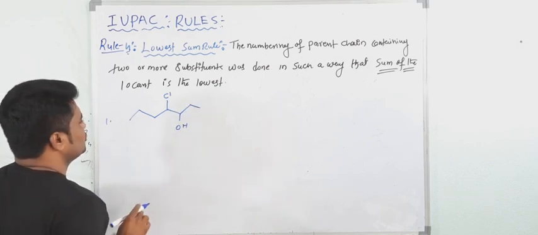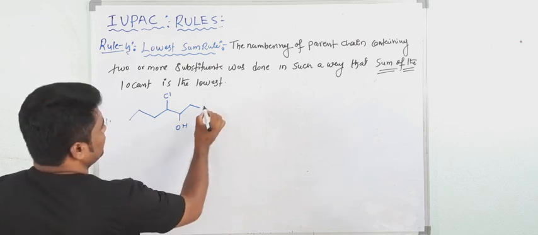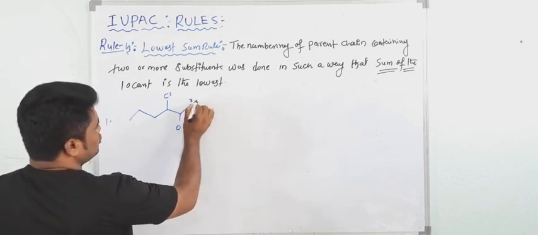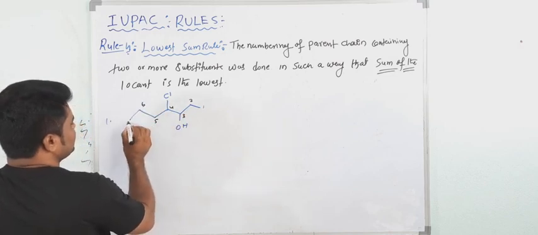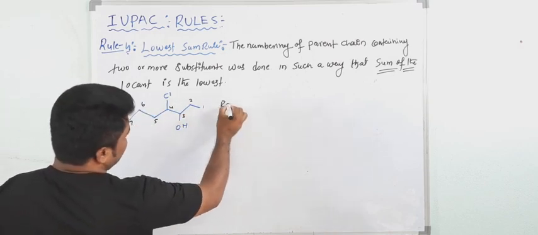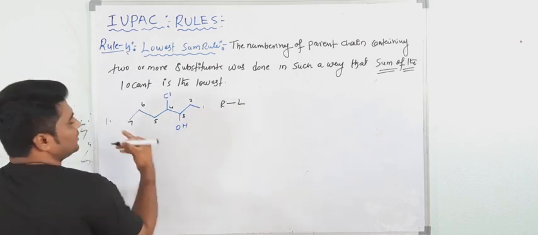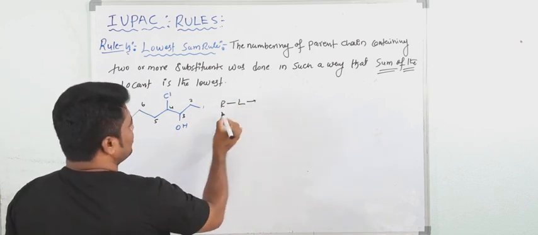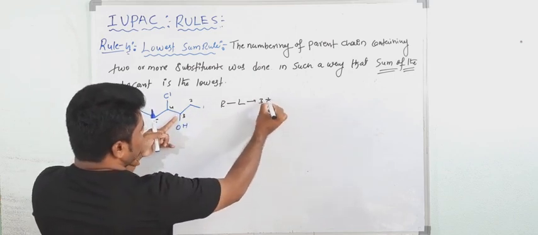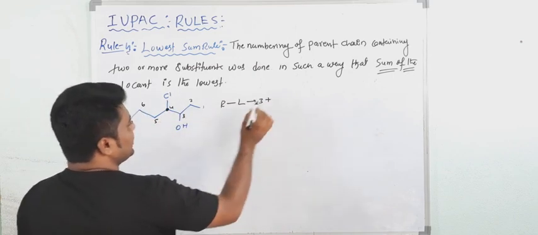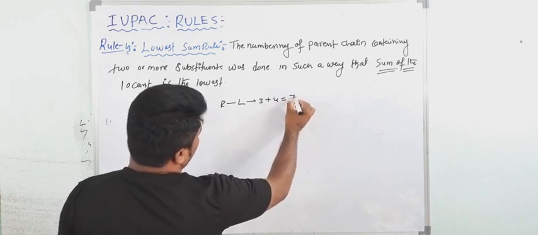So if you give the numbering from right to left, 1, 2, 3, 4, 5, 6, 7, then the OH gets the third position and the Cl gets the fourth position. The sum is what? 7.